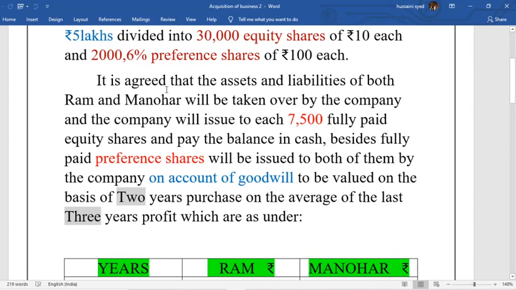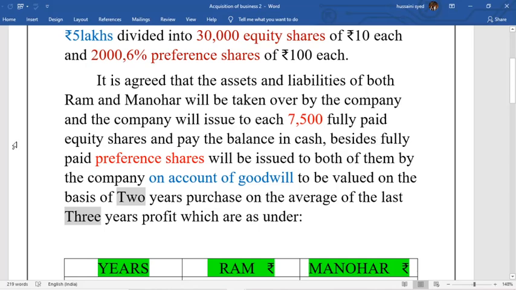It is agreed that the assets and liabilities of both Ram and Manohar will be taken over by the company. So the company is going to take over all the assets and liabilities of Ram and Manohar. The company will issue to each, to Ram as well as to Manohar, 7,500 fully paid equity shares and pay the balance in cash.